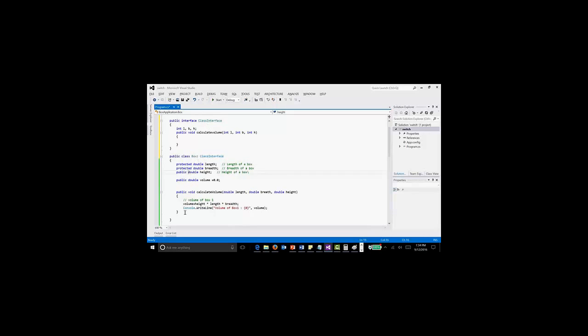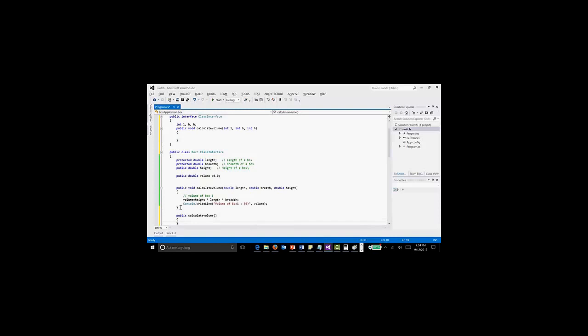So now inside this class, I need to provide the implementation for this method. I can mention the variables and I can provide the implementation like this. This is an implementation. So we will just use the structure of the interface.